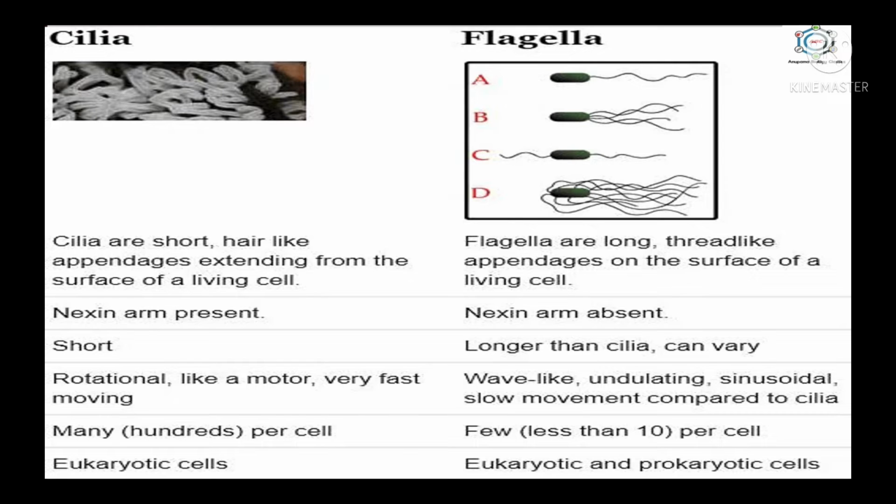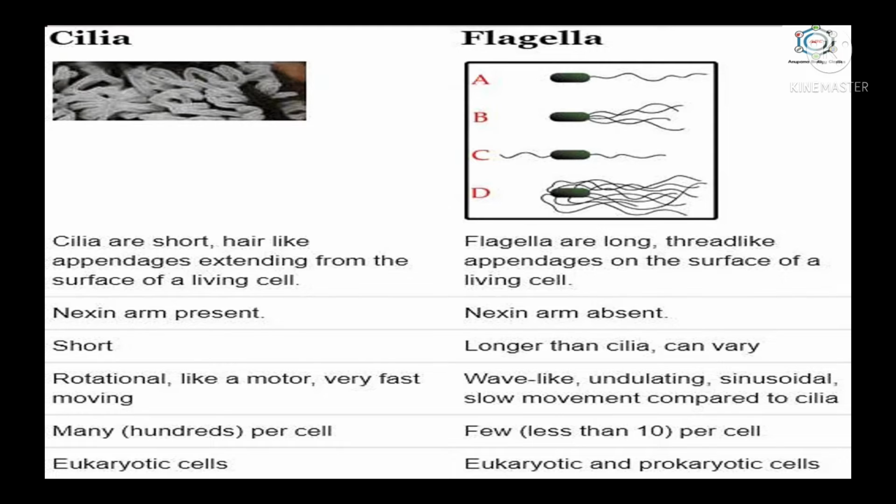Now, what are the differences between flagella and cilia? Cilia are short, hair-like appendages extending from the surface of a living cell, while flagella are long, thread-like appendages on the surface of the living cell. Nexin arms are present in cilia, while they are absent in flagella. Cilia are short, while flagella are longer than cilia and can vary. Cilia have a rotational, motor-like, very fast movement, while flagella have a wave-like, undulating, sinusoidal movement, slow compared to cilia. Cilia are present in many, hundreds per cell, while flagella are few, less than 10 per cell.